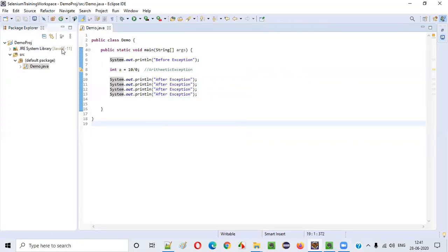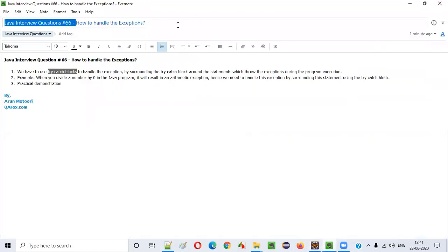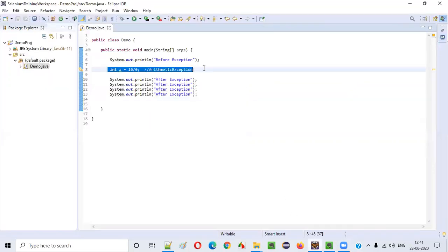Now, how to handle such kind of exceptions? The question here is how to handle the exceptions. Here, this particular exception that is coming at line 8 is not handled. But how to handle such kind of exceptions? We have to use something known as try-catch blocks.